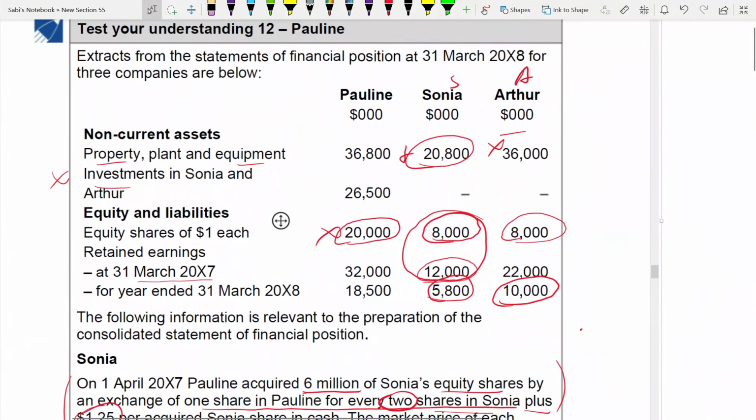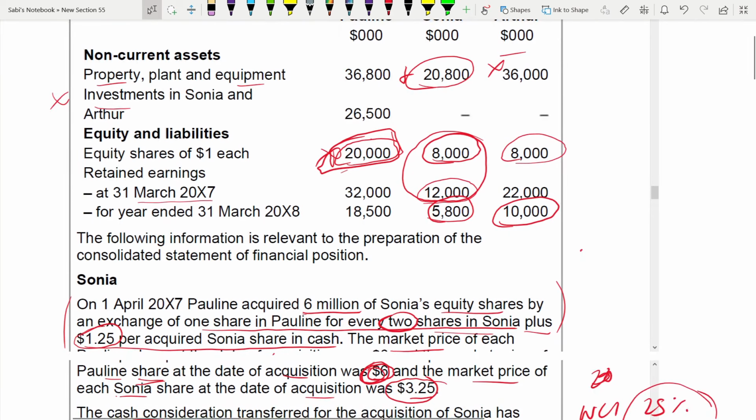But it is something to do with this 20,000. It starts from here. The shares that you have issued divided by 20,000. But if you are doing it, you are not getting 75%. That's the thing.